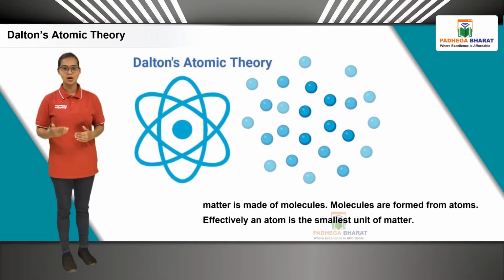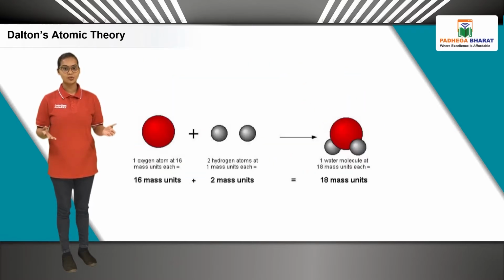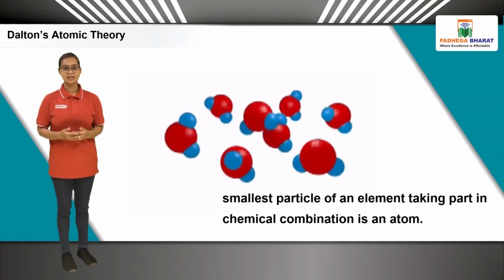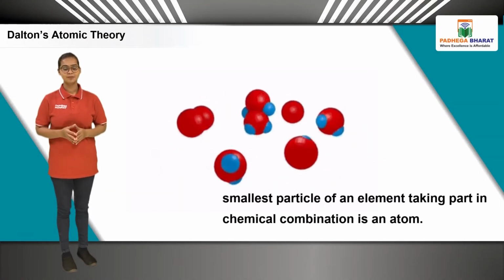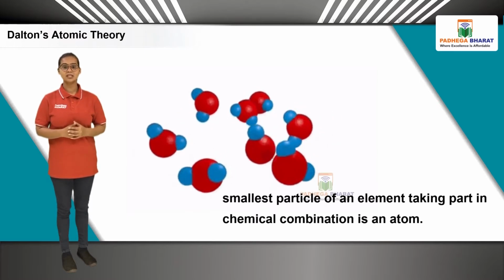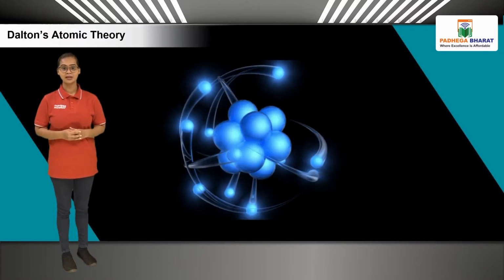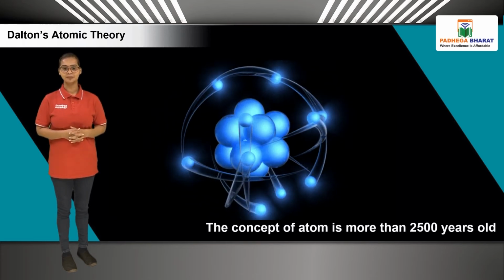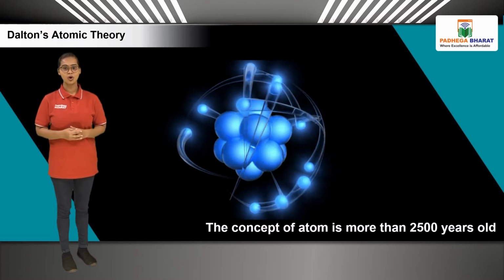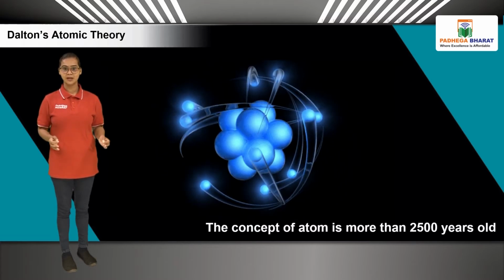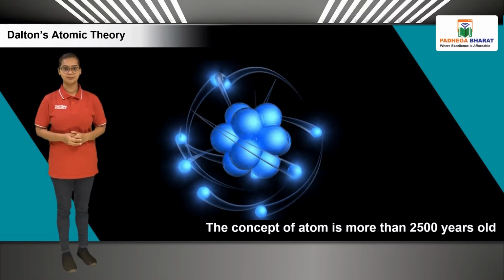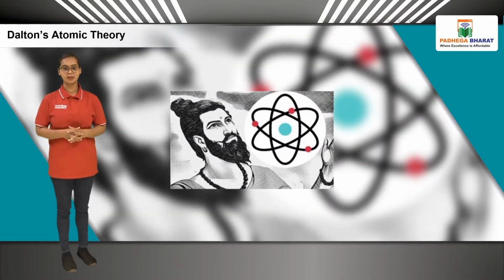An atom is the smallest particle of an element, which retains its chemical identity in all the physical and chemical changes. The smallest particle of an element taking part in chemical combination is an atom. The concept of atom is more than 2500 years old. However, it was forgotten in the course of time. In modern times, scientists on the basis of experiments explain the nature of atom as well as the internal structure of atom. It started with Dalton's atomic theory.